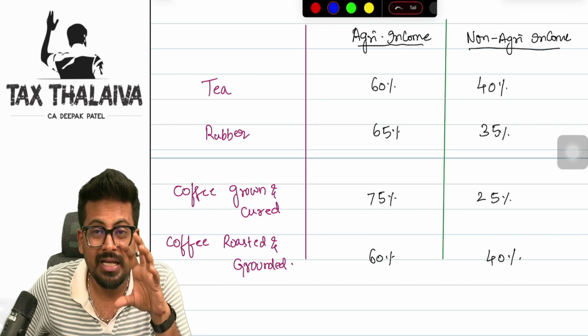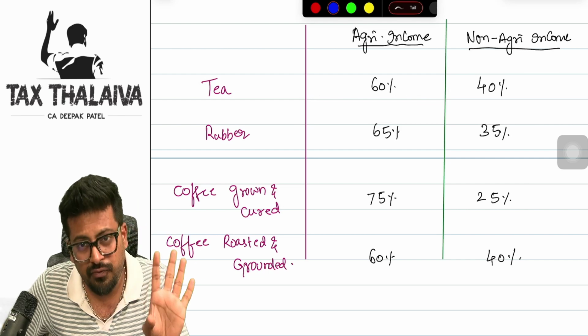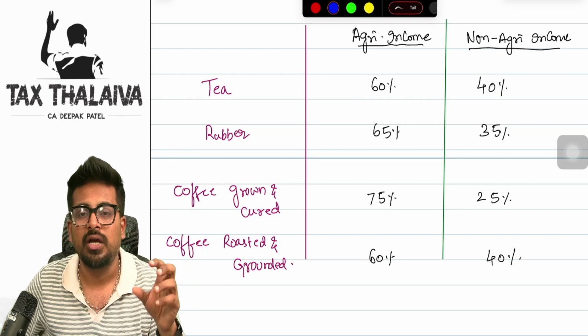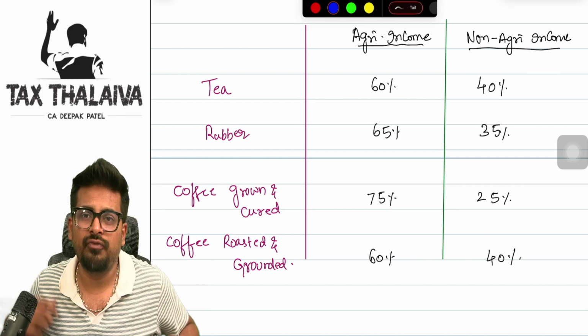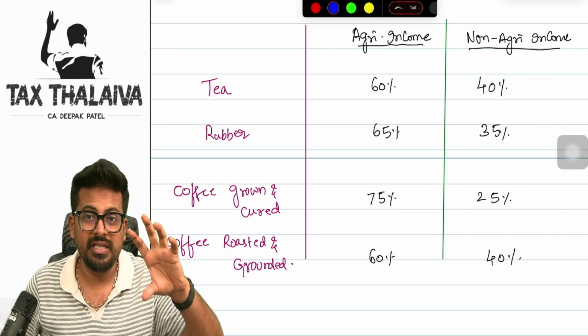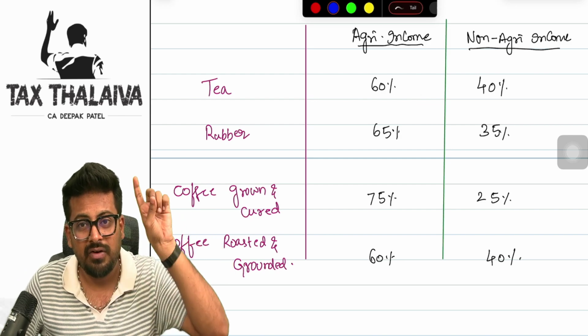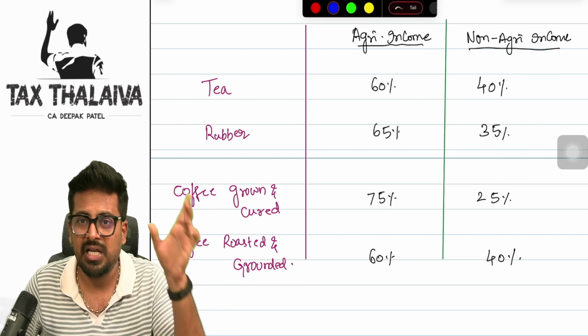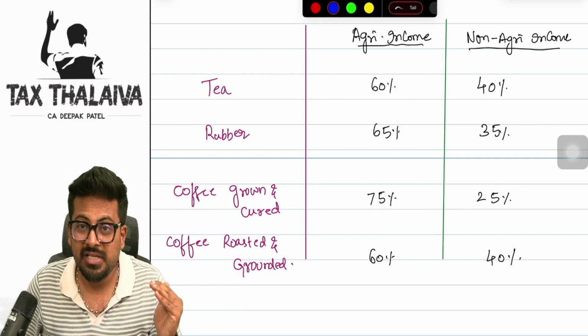I hope you got clarity. So agriculture income, yes, of course it is exempt, but you need to look much deeper into it. Look into the proper scenario from end to end. Then we can properly come to a conclusion whether it is fully agriculture income, or whether we need to tax part of it as business income. I hope this is clear.